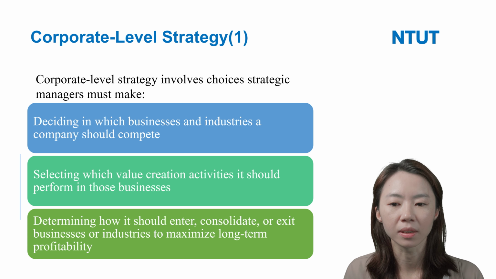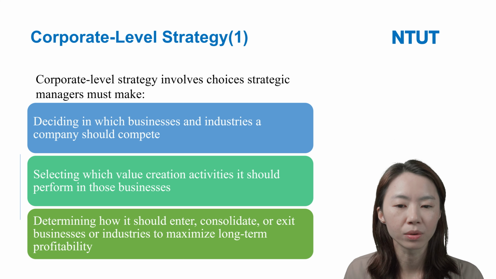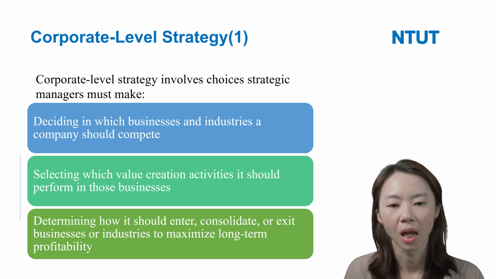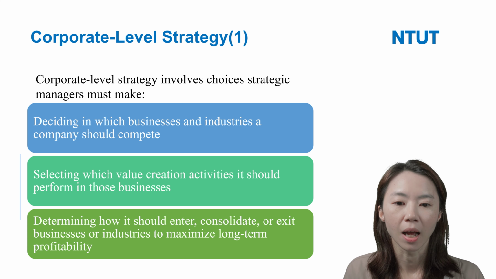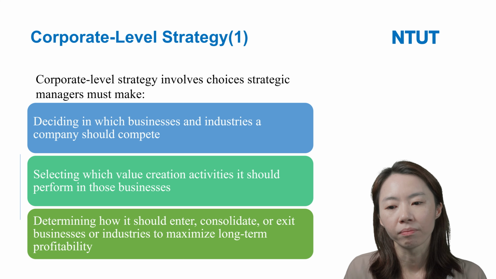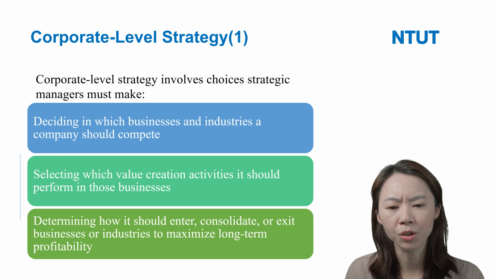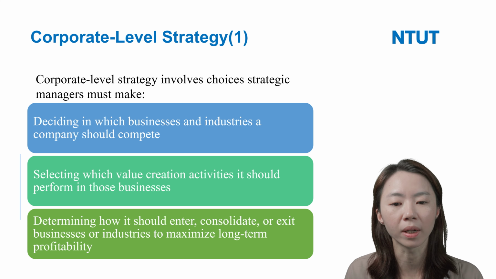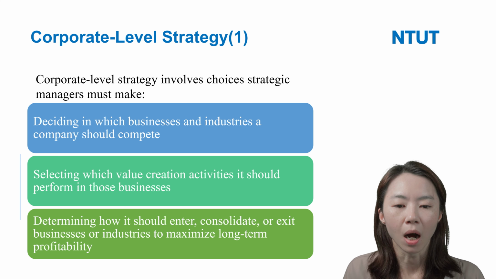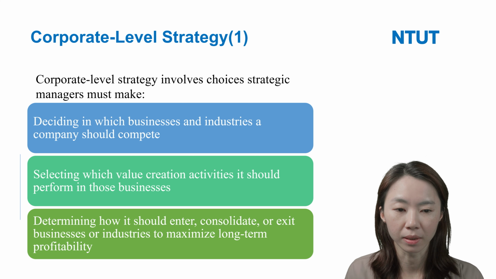Second, they have to select which value creation activities they should perform in this business. And finally, they have to determine how to enter or exit a business or industry to maximize the company's long-term profitability.